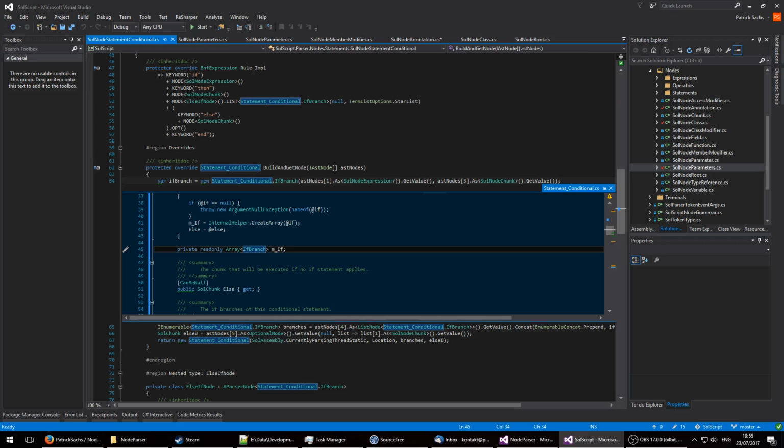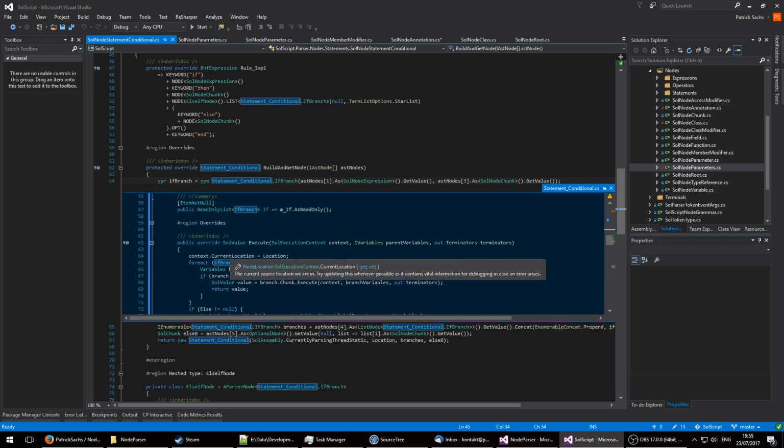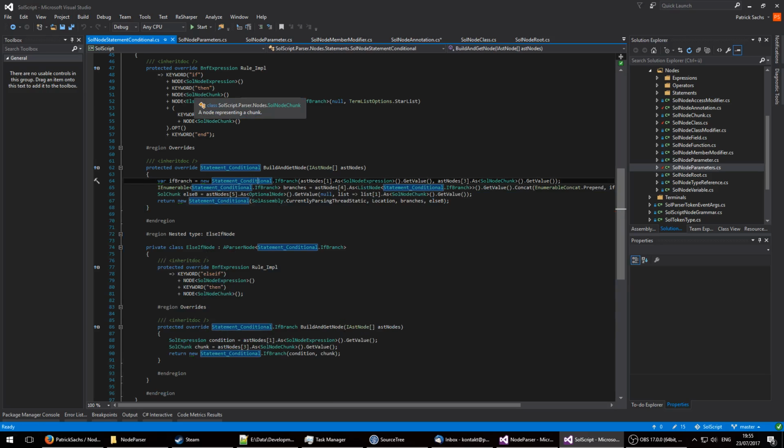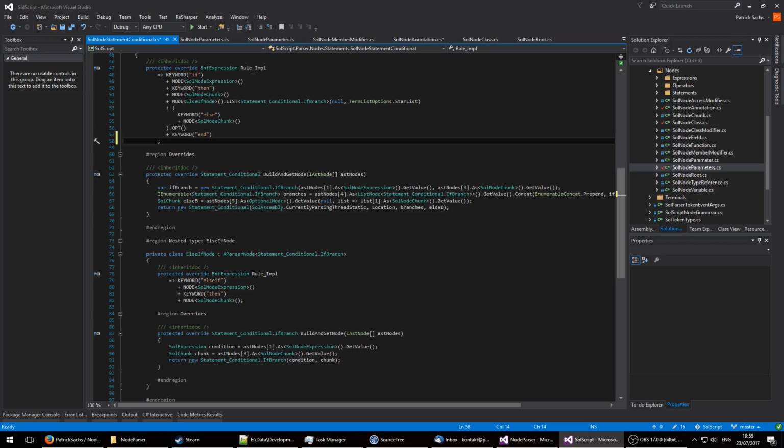It's just if this, do the chunk. If this, do the chunk. It just continues, iterates through the if branches and executes the first one in which the condition evaluates to true. So more often than not, your parse nodes or your AST nodes don't correspond one-to-one to how your language actually looks, which is one of the reasons why such a syntax is not provided.